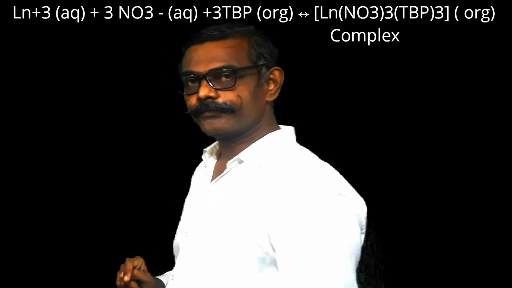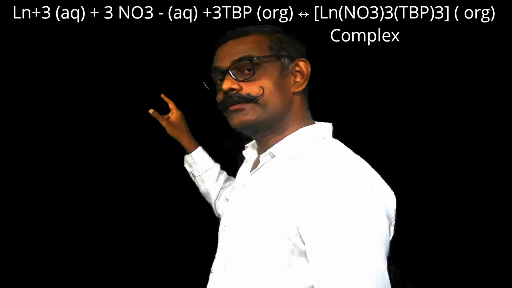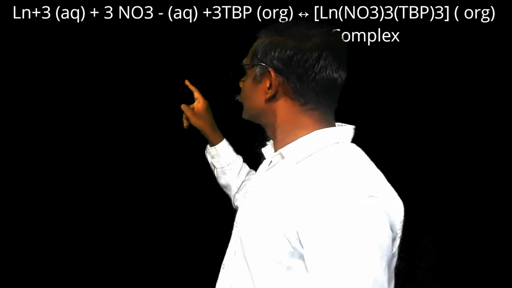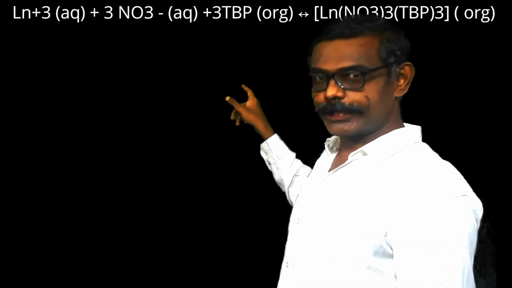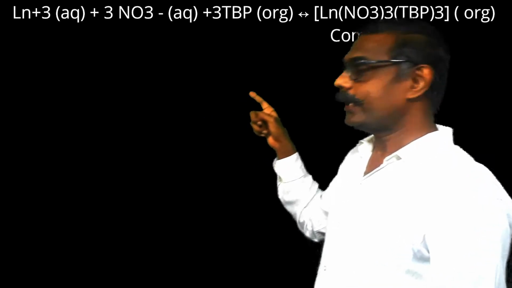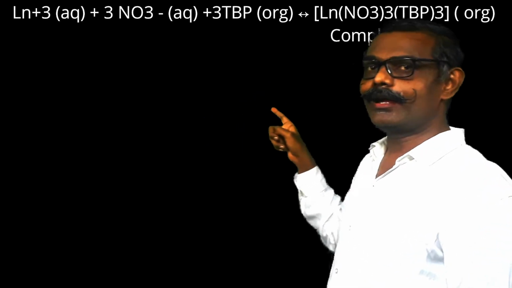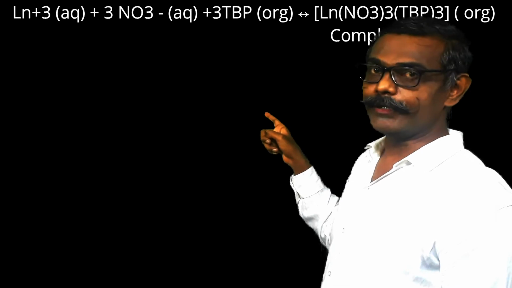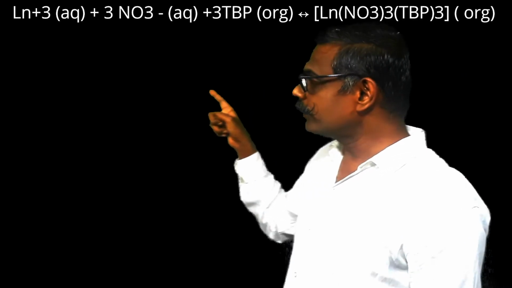Lanthanum plus 3 ions are in aqueous medium, with sufficient nitrate ions, 3 nitrate ions, plus TBP, which is the organic solvent. So lanthanum plus 3 is in aqueous medium, NO3 minus is in aqueous medium, and TBP is in organic medium, and they will combine.